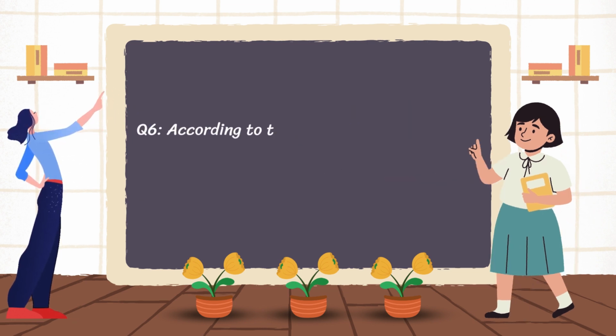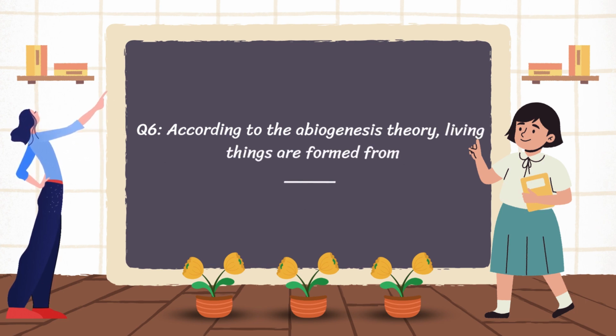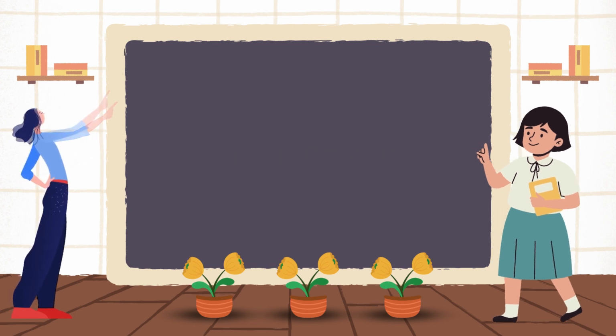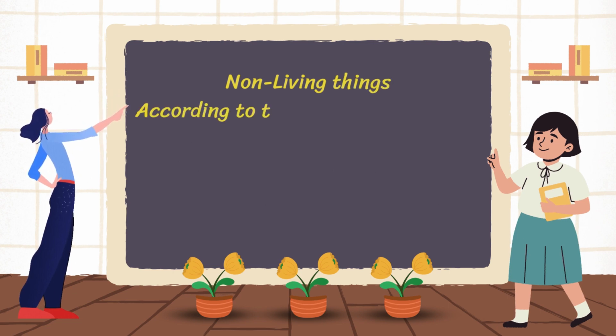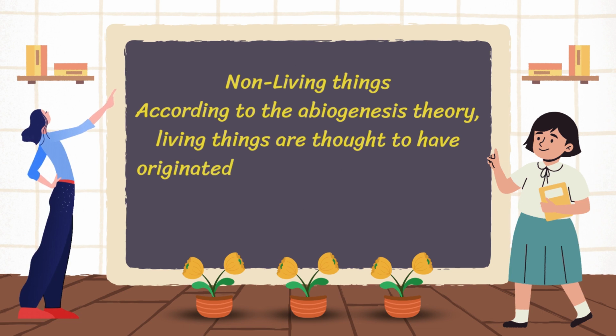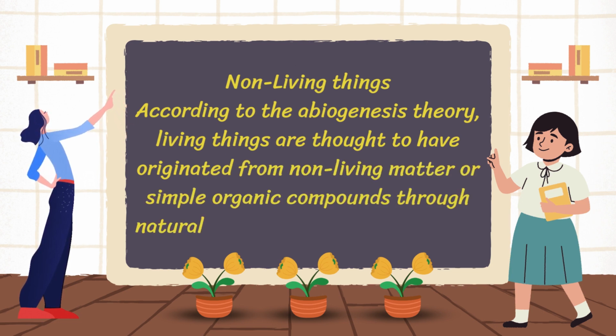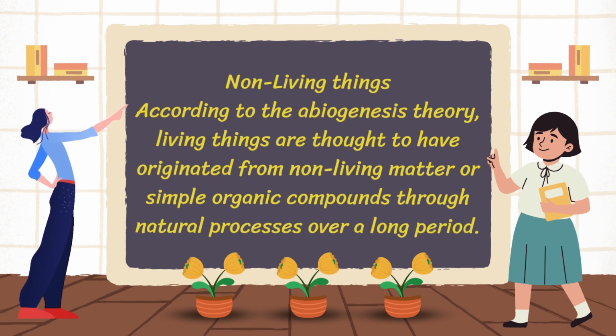Question 6 is according to the Abiogenesis theory, living things are formed from? The answer is non-living things. According to the Abiogenesis theory, living things are thought to have originated from non-living matter or simple organic compounds through natural processes over a long period.